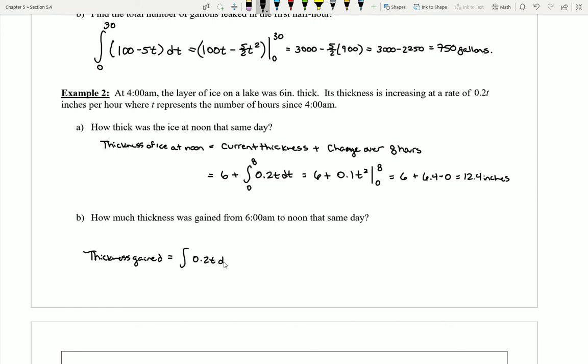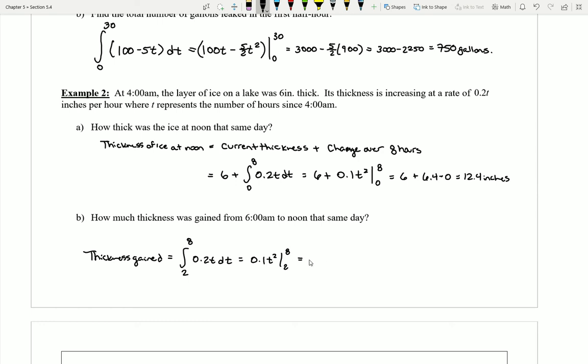Okay, so if I'm interested in calculating the thickness gained, then I can just focus on integrating the rate at which the thickness is increasing. And if I'm going from 6 a.m. to noon, I already know that noon is 8 hours away from 4, and 6 a.m. would be 2 hours away. So again, I'm going to integrate here. Since I have a nice continuous function, I can use fundamental theorem part 2.